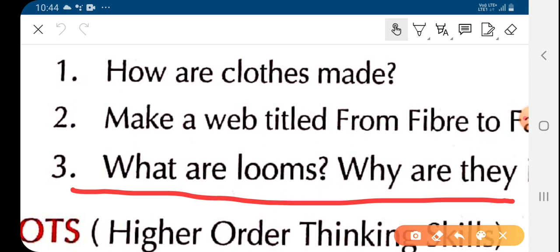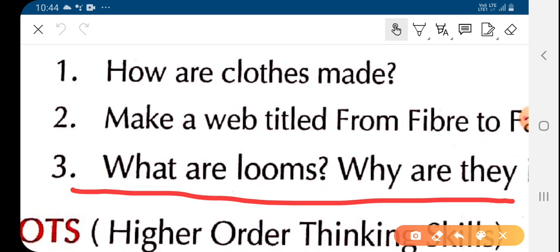The other type of loom is power loom. This power loom is either run by power or is a mechanized power loom, and these are the basis of the textile industry. As we know, all the textile industries depend on these looms.